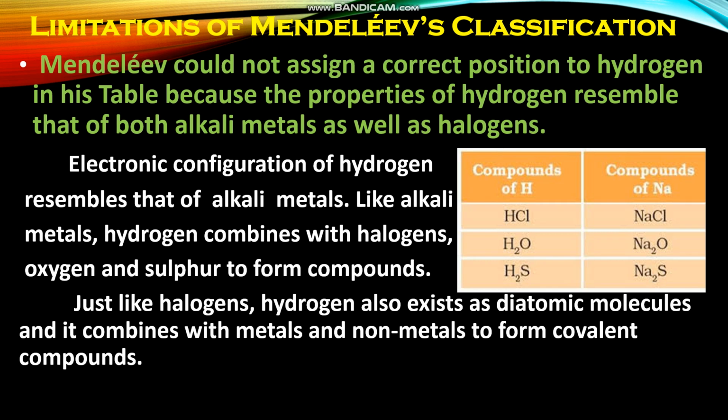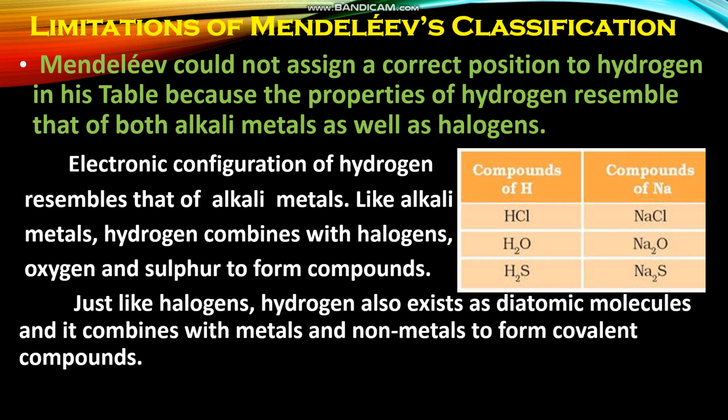Let us take one of the examples of alkali metals, sodium. Its atomic number is 11. Electronic configuration 2 in the K shell. In the L shell there are 8 electrons and M shell 1 electron. That is, in the outermost shell there is 1 electron. So as both hydrogen and alkali metals have the same number of valence electrons, that is 1, both have similar properties.